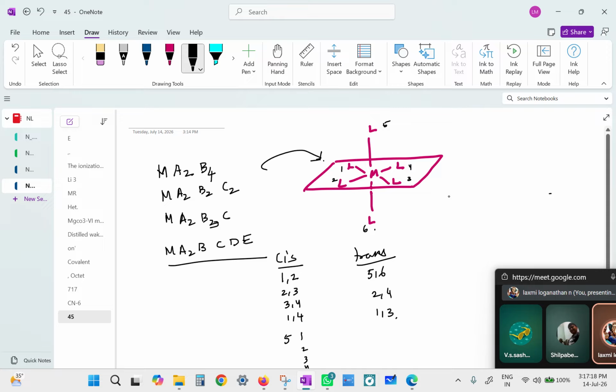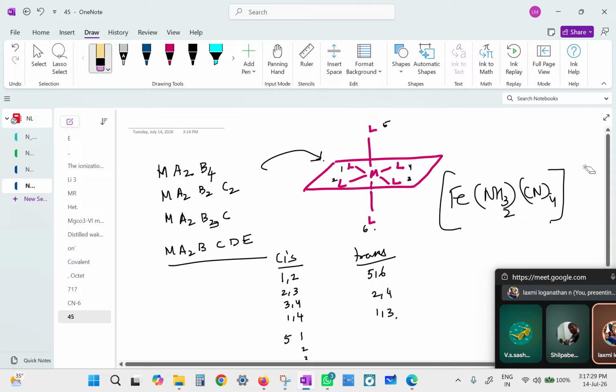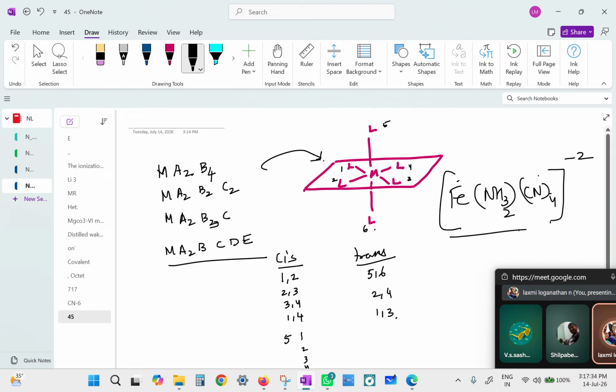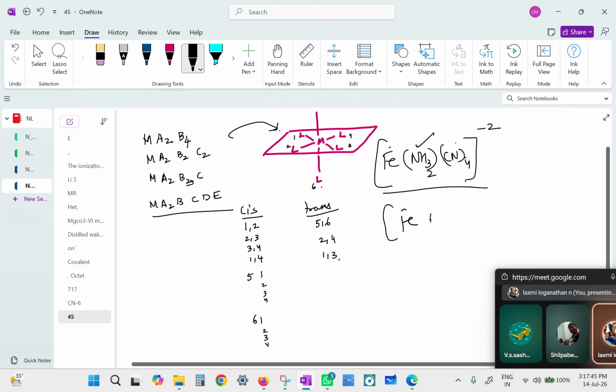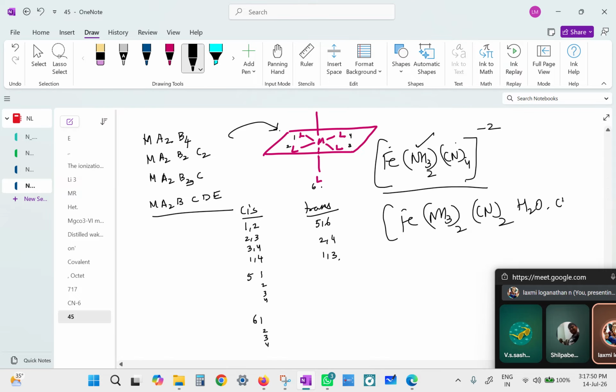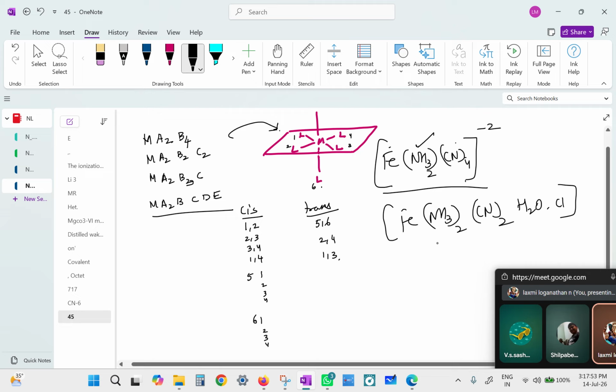So if you have something like Fe, NH3 twice, and CN4, this will exhibit, right? I'm not looking at the charges and all. Ideally, if it is +2 and this is -4, then there should be -2 charge. So can this exhibit cis and trans? Yes, as long as it's A2. So you can now devise your own ones: Fe, NH3 twice, CN twice, H2O, and a Cl. This will be able to exhibit both with respect to ammonia and cyanide, right?